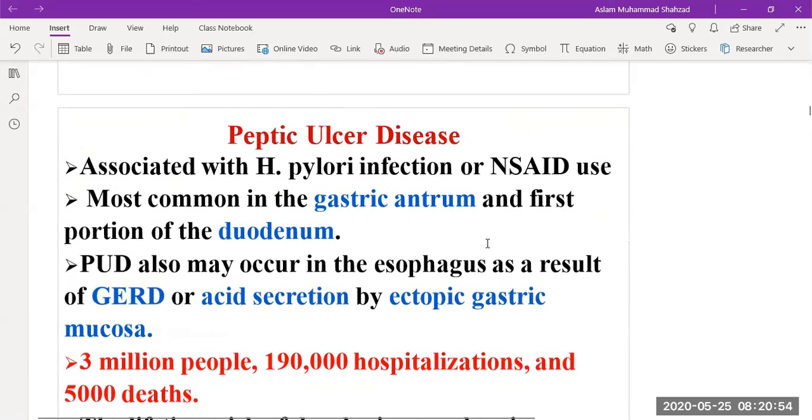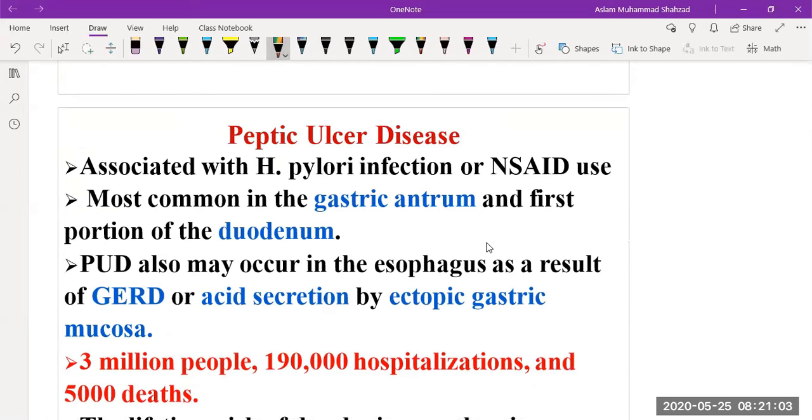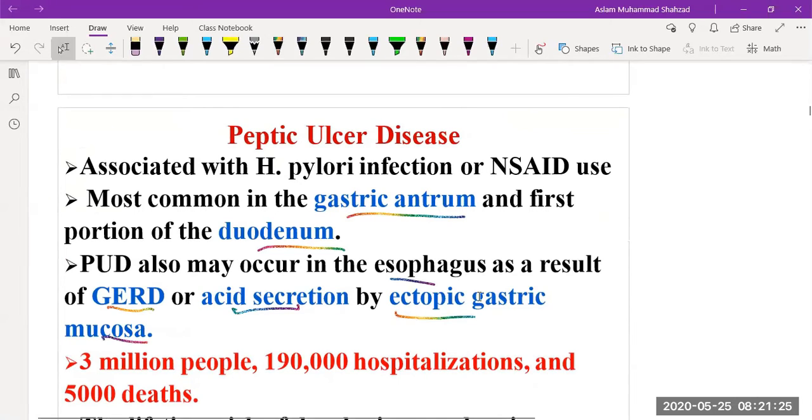So it is associated with H. pylori infection or NSAID. The most common site is the gastric antrum and first portion of the duodenum. And peptic ulcer disease sometimes may also occur in the esophagus as a result of gastroesophageal reflux disease or acid secretion by ectopic gastric mucosa. How many people are affected by this disease?